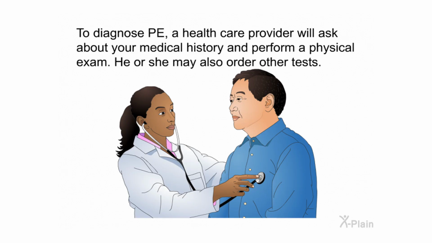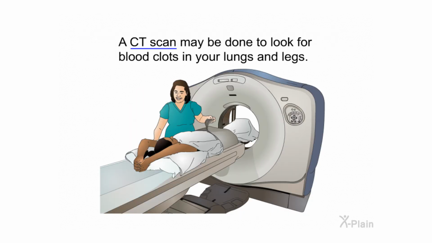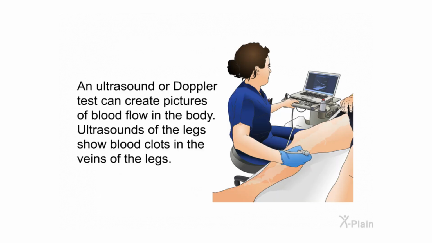Diagnosis. To diagnose PE, a healthcare provider will ask about your medical history and perform a physical exam. He or she may also order other tests. A CT scan may be done to look for blood clots in your lungs and legs. An ultrasound or Doppler test can create pictures of blood flow in the body. Ultrasounds of the legs show blood clots in the veins of the legs.